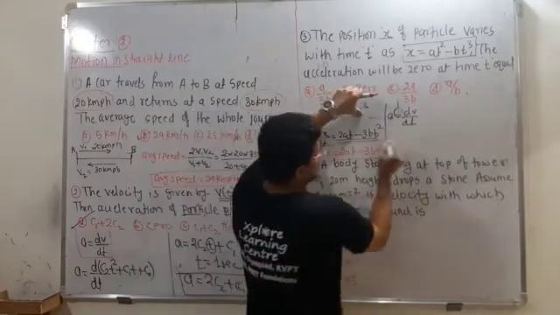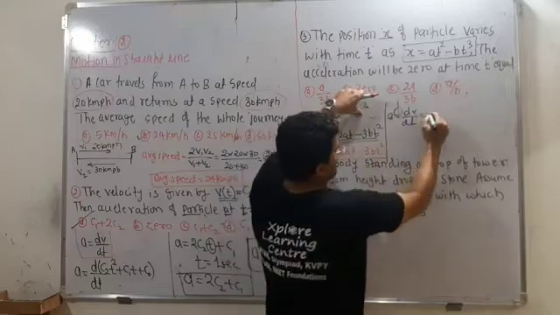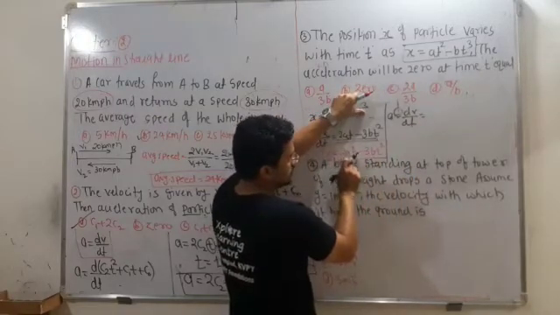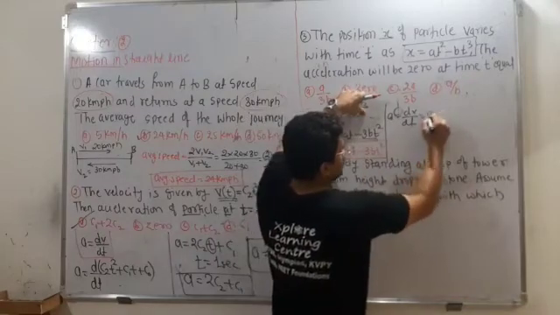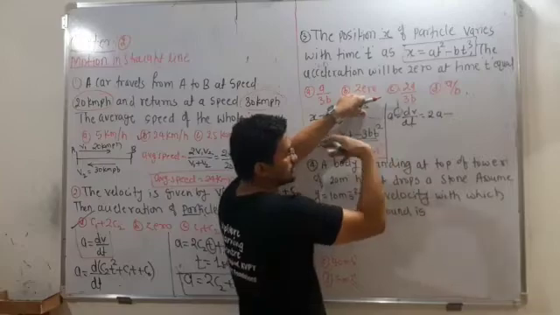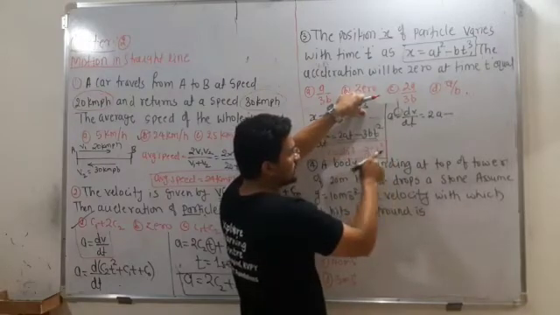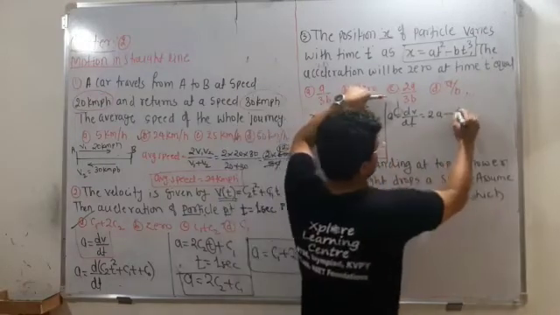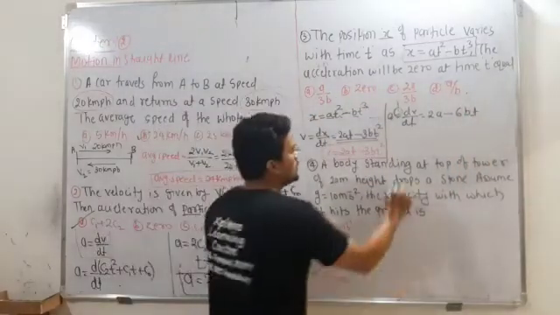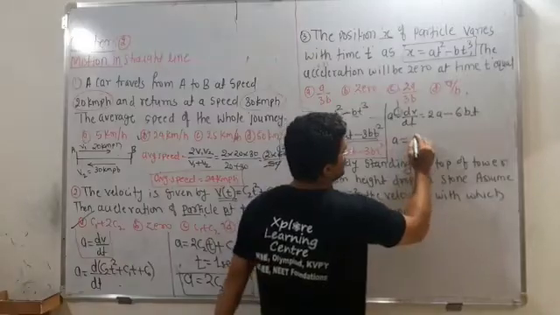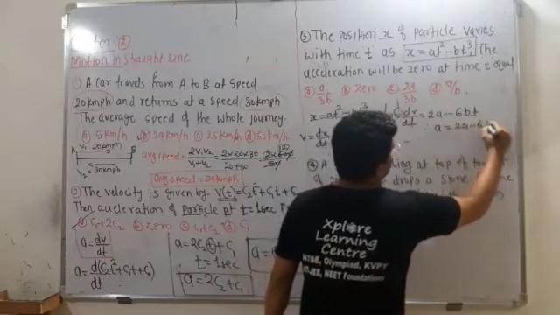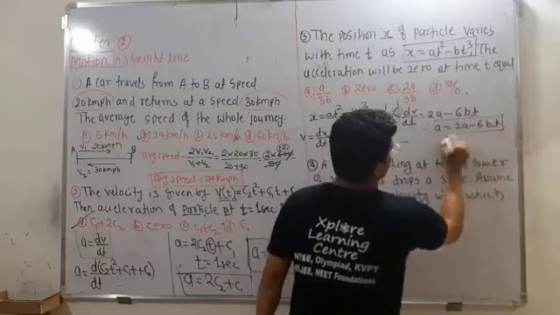Now differentiate this with respect to time. The differentiation of t becomes 1 and 2a is a constant, so it becomes 2a itself, minus the differentiation of t square, which is 2t. Multiplied by 3, it becomes 6bt. Therefore acceleration a is equal to 2a minus 6bt.